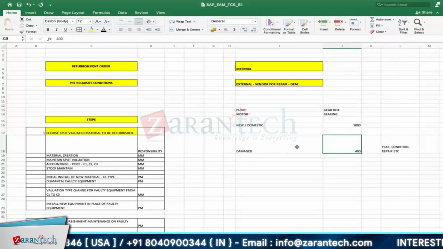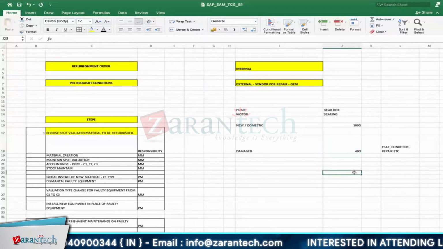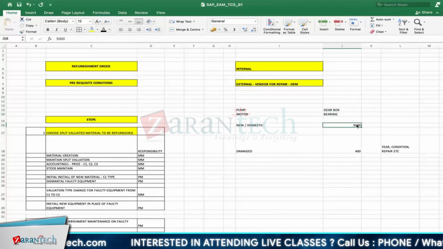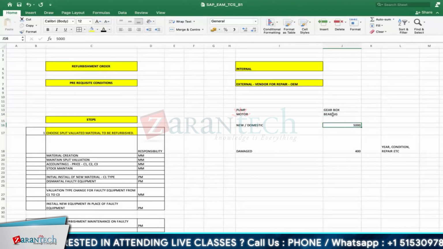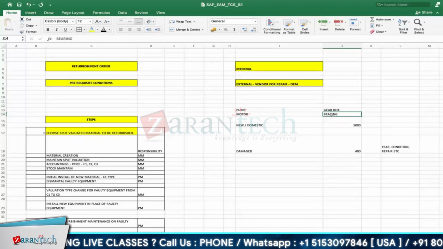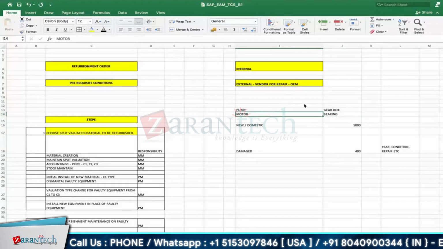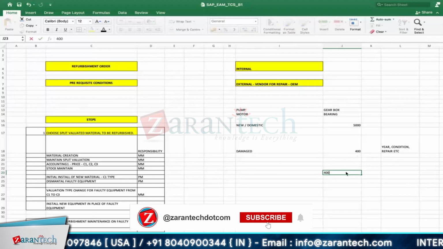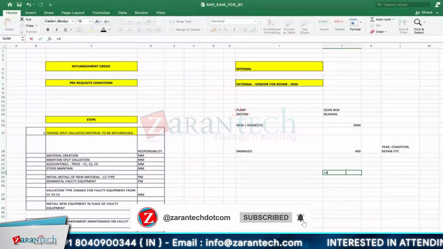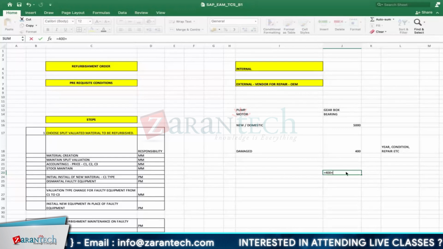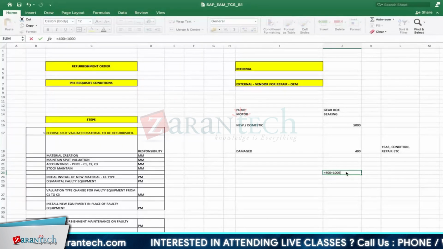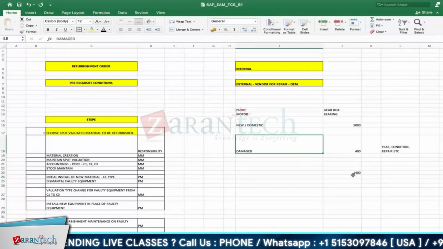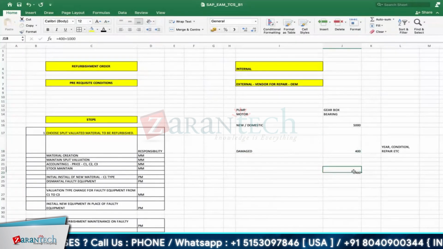So in our case, say the damaged pump is valued at 400. But if you want to purchase a new one, you have to invest 5,000. If you replace certain components, then you can use that particular motor, pump or gearbox. So your damaged value is 400, and you invest, say, 1,000 for the repair cost. Then the valuation of your damaged material will increase from 400 to 1,400.